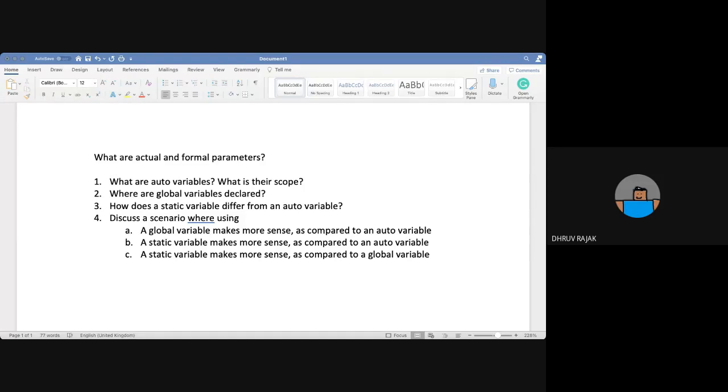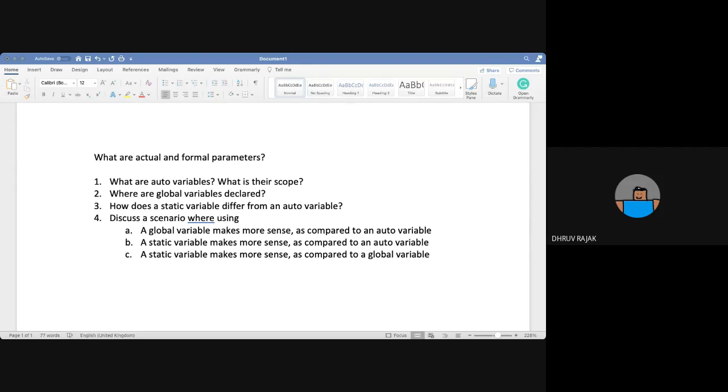So formal parameters are the parameters we use in the function declaration. When we define functions, the parameters we use at that time are called the formal parameters, and they have a convention that we have to include the declared type, that is the data type of the parameters. It is compulsory to include the data type of the parameters in formal parameters.